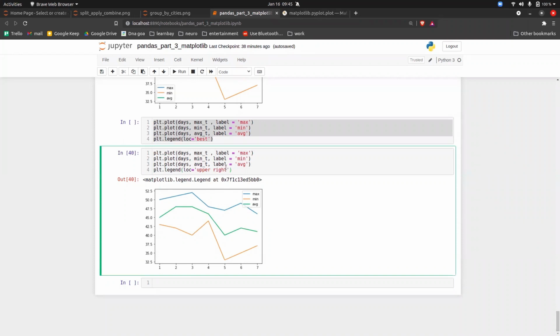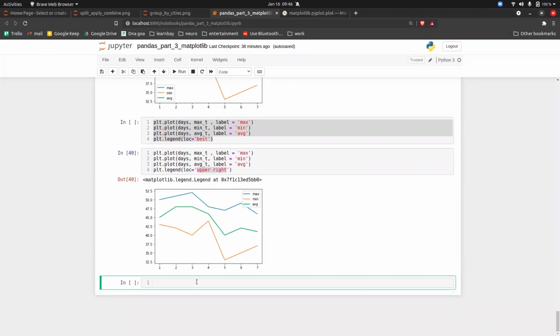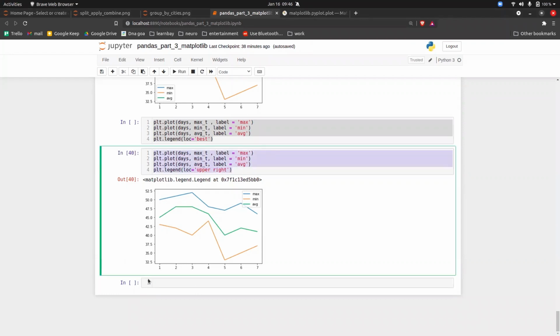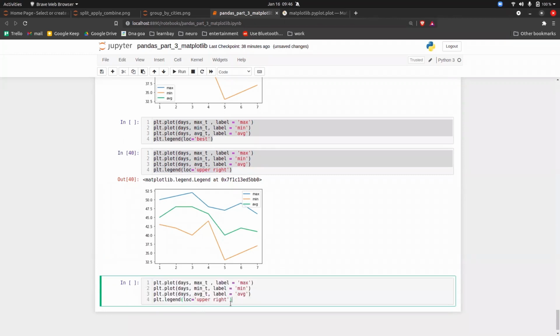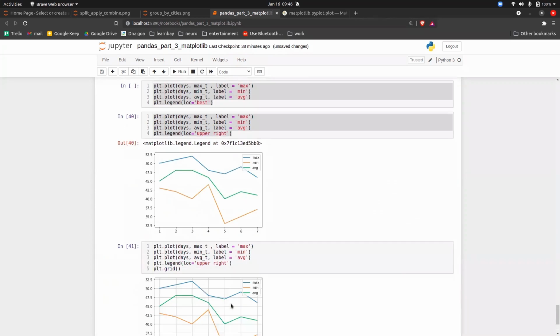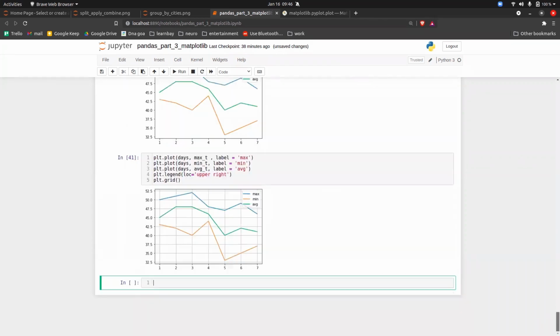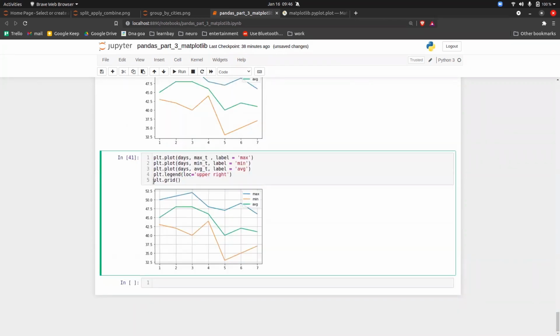So by default, if you don't use anything, the location is best. That's why it finds the empty place and tries to place the legend there automatically. But if you want to place it at some other location, you are welcome to do that. And if you want a grid, you just do plt.grid, and your graph will have a grid now. So you can enable or disable the grid using this grid function.